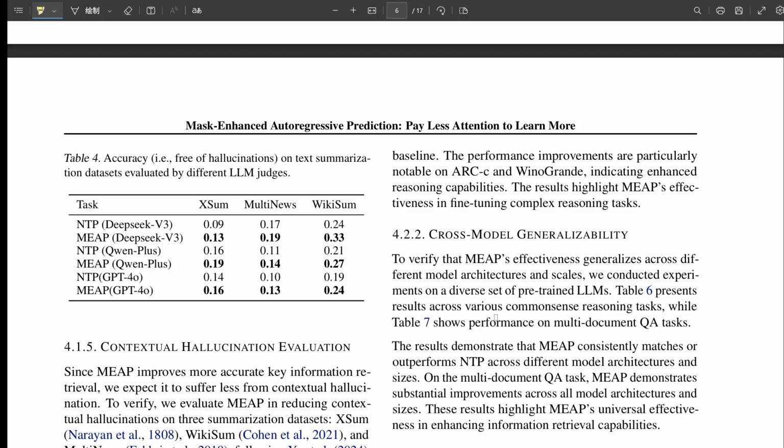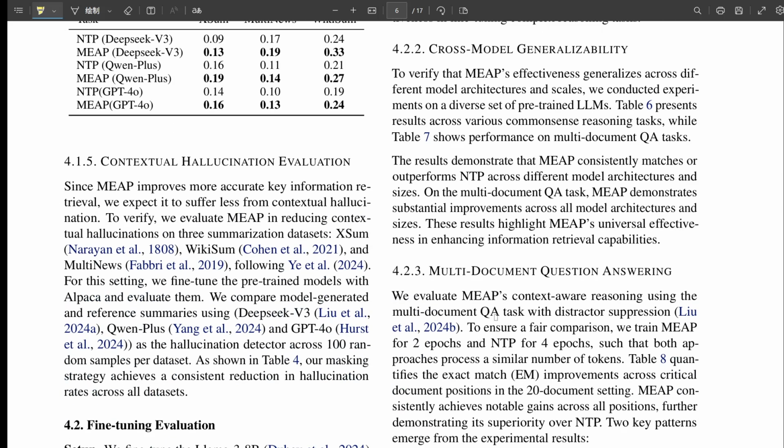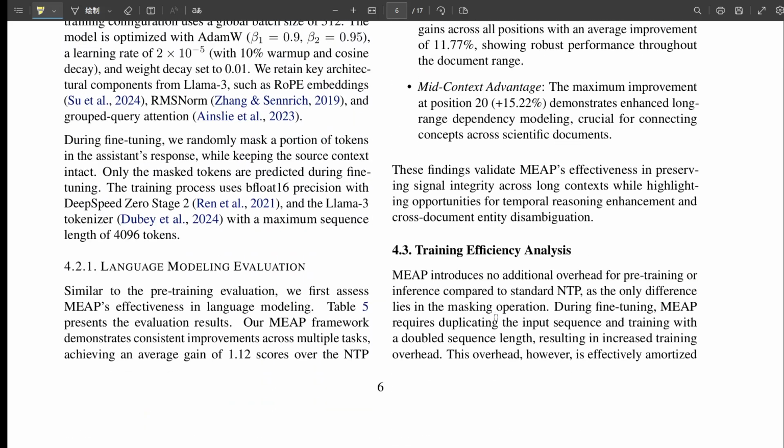Here, MEAP showed really significant gains over NTP, especially in data efficiency. Get this. For the 32,000 token context test, MEAP hit 85.8% accuracy after being trained on just 60 billion tokens. And standard NTP needed roughly 200 billion tokens, more than 3 times the data, to get to a similar level of accuracy on that specific task. Wow. That's not a small difference. That's potentially huge for training costs and time. It really suggests MEAP picks up that long context retrieval skill much, much faster.